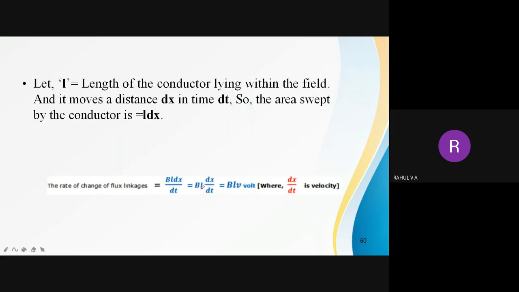And we know that flux density is equal to phi by area. From this equation, flux is equal to B into area.